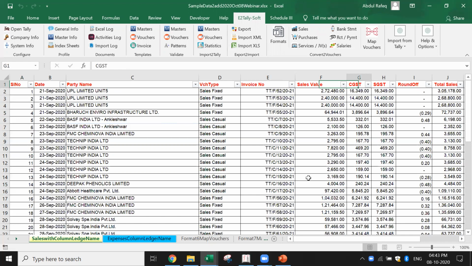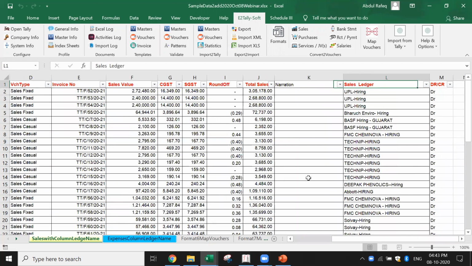In this case, what's happening is now they got sales, but these sales could be of multiple types. Okay, which means I got the sales ledger. Under the sales ledger, I got multiple types. I got UPL hiring. These are 3 transactions. And then I got this hiring. Like that, I got multiple transactions. And I would like the software to dynamically create these ledgers when I do it. Okay, this is what I'm going to demonstrate now, how this can be done.